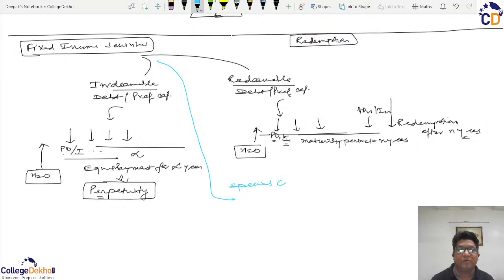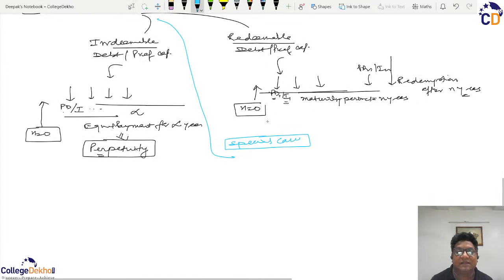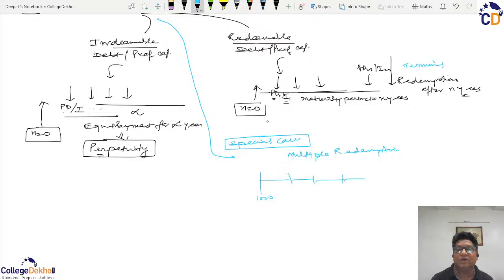I am not saying that it cannot happen in preference, but normally it happens only in the case of debentures, that there is multiple redemption. So it was a terminal redemption, and there can be multiple redemption. For example, a bond of 1,000 rupees can be redeemed in 5 equal installments. So there are 5 redemptions and they are equal.